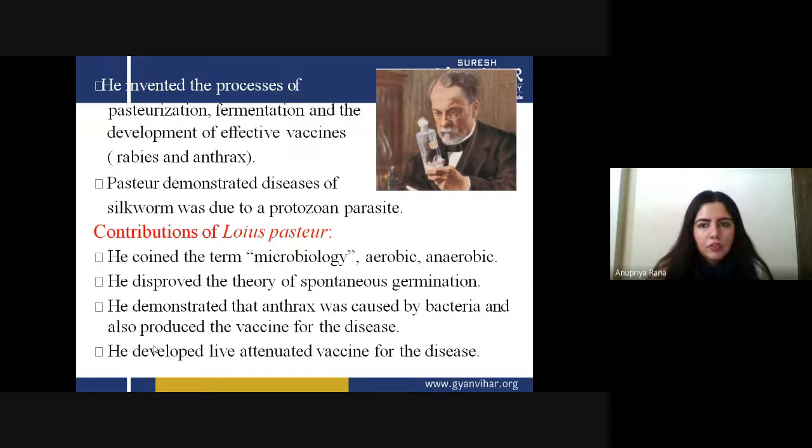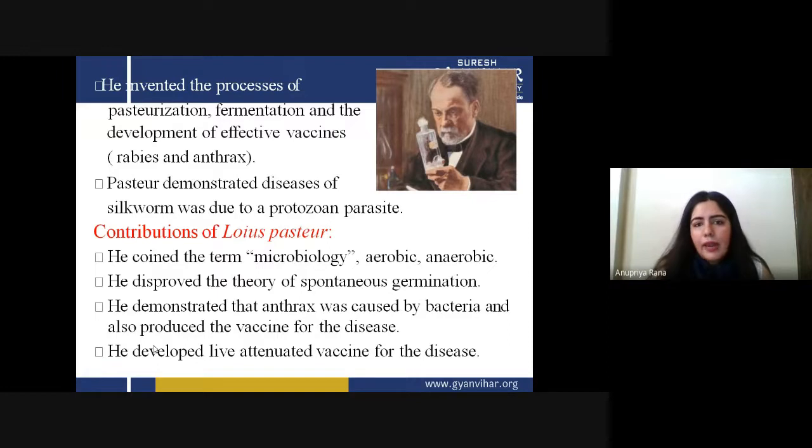The very first thing, pasteurization, we just studied. Fermentation is what we do in alcohol production, and he developed effective vaccines. The vaccination process was very new to that generation, and most people feared that they could not take a vaccine because it might make them diseased or even kill them. So that was a very tough time for Pasteur to convince people that it was good for health. Like in today's world, as we take the corona vaccines and several other vaccines, we know that vaccines are very essential and needed for the living.